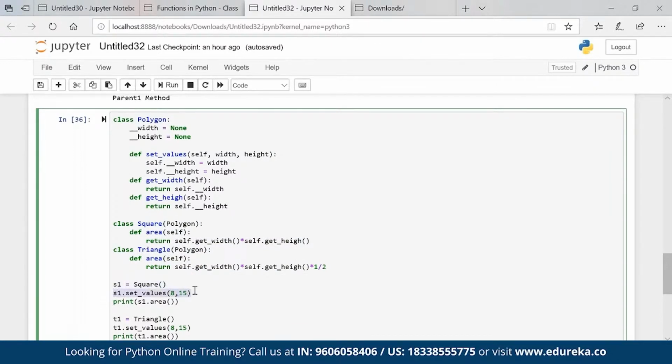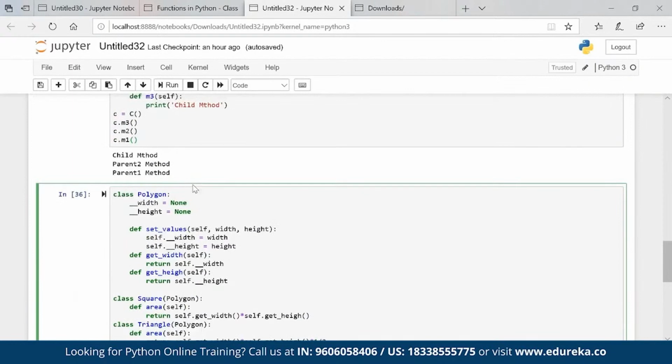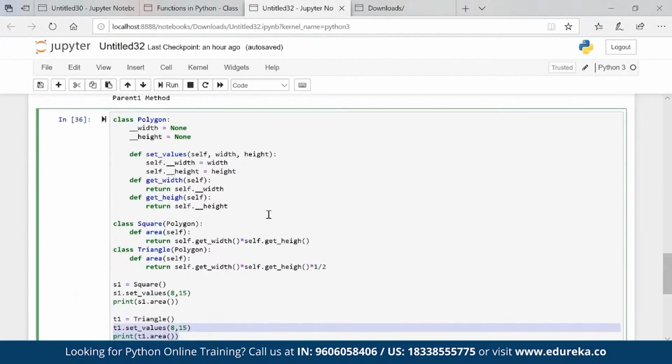I set the values through the setter. As I mentioned, I cannot set the values directly because these are private variables. So I'm calling this setter and then I'm finding the area. Same way for triangle, I am setting the values again and then I am finding the area again for triangle. So this is one of the small quick examples which you can use for mathematical calculations for any of the polygons. Right?